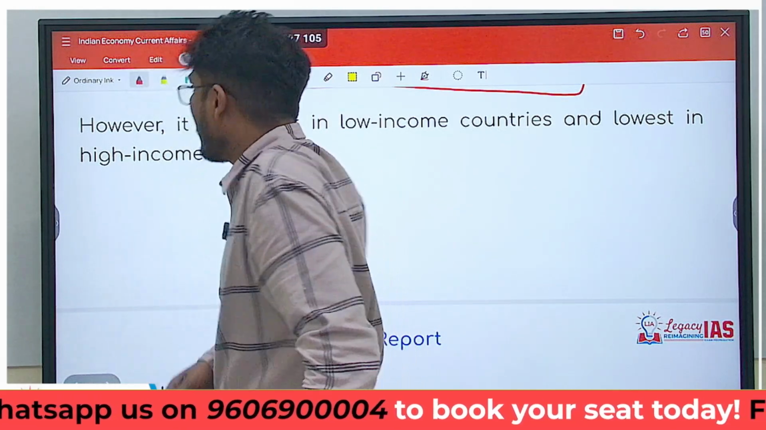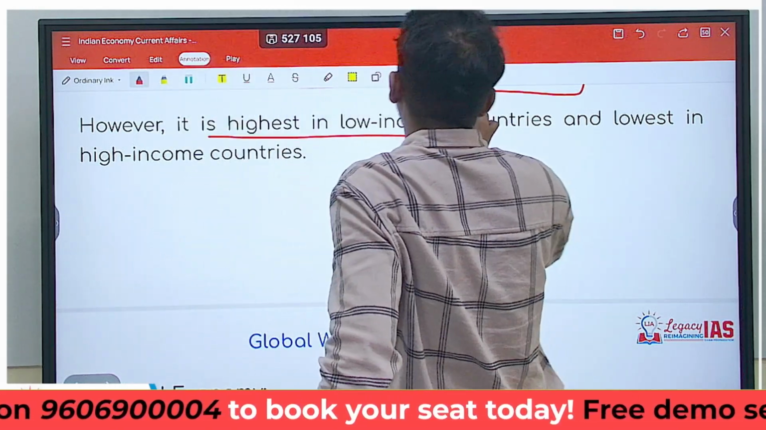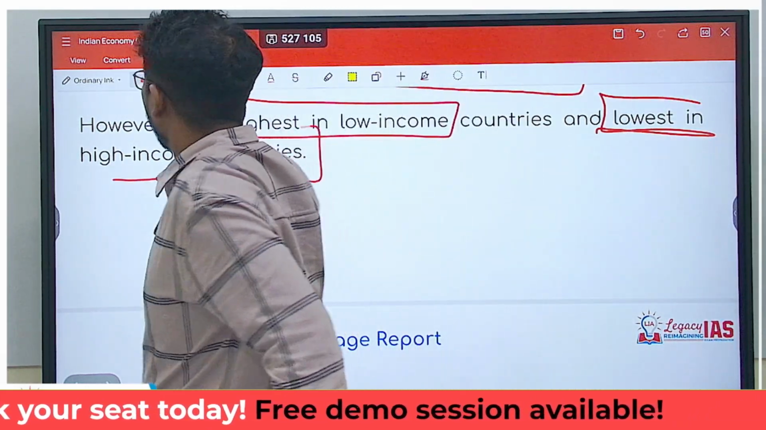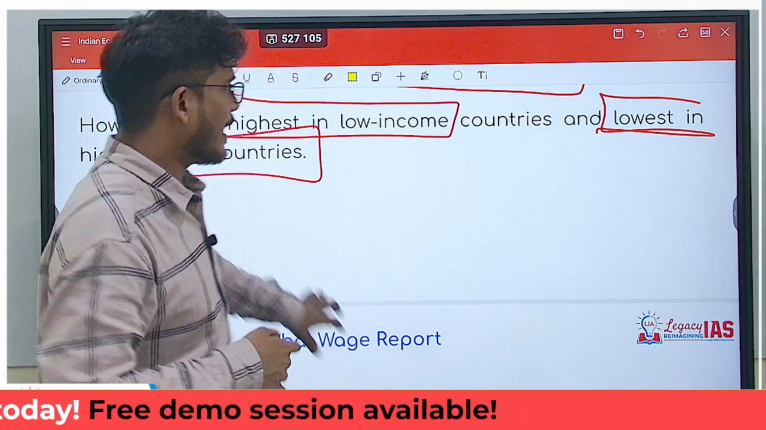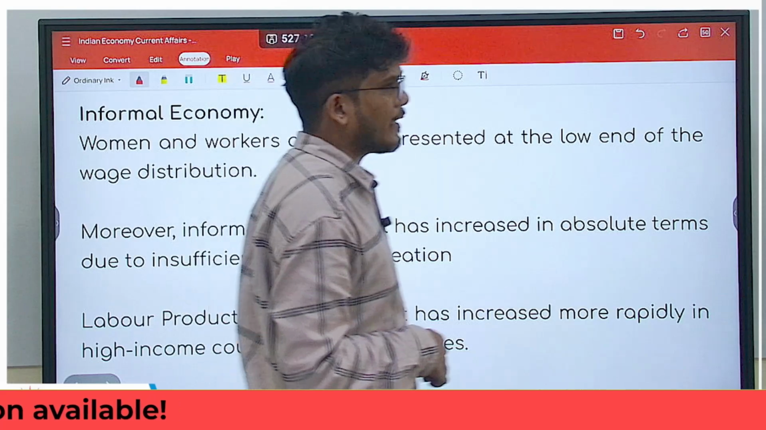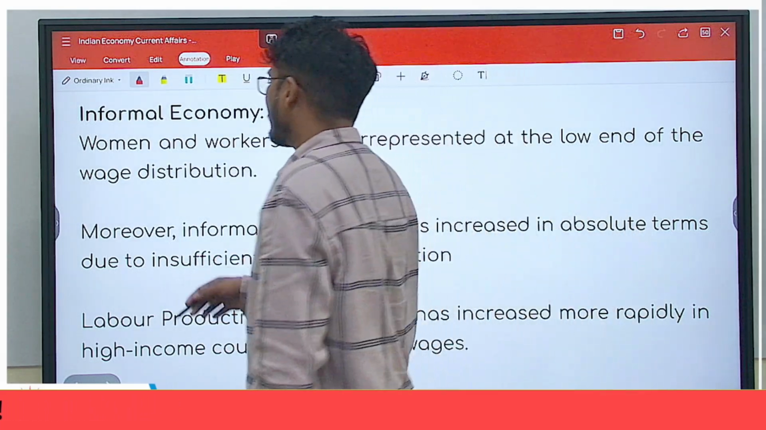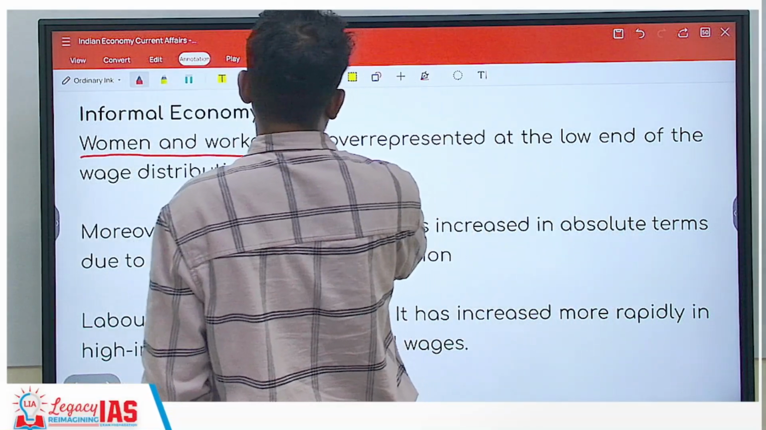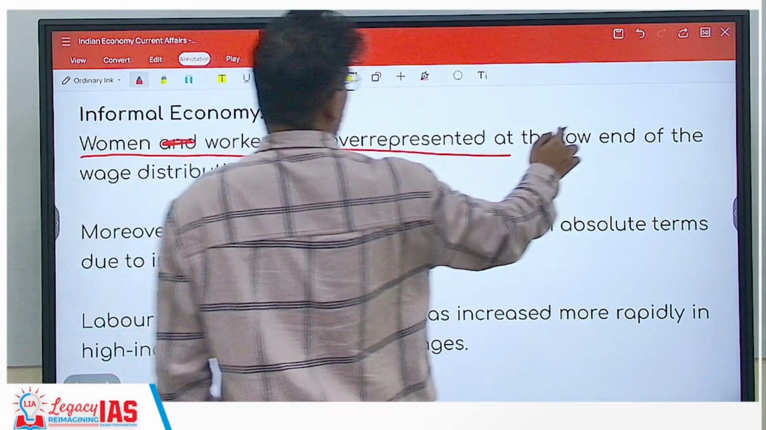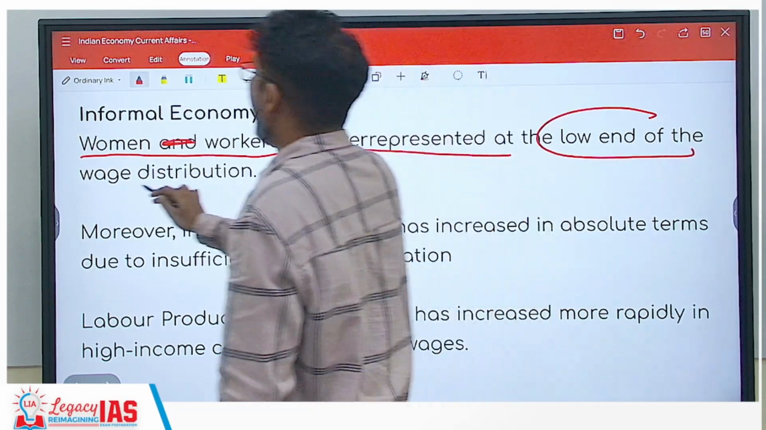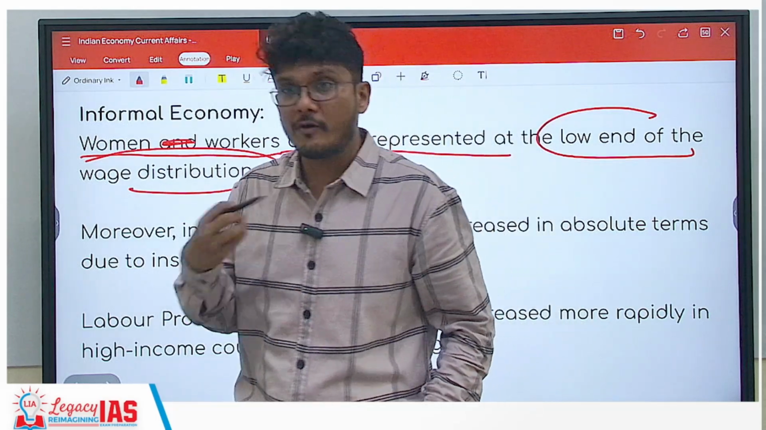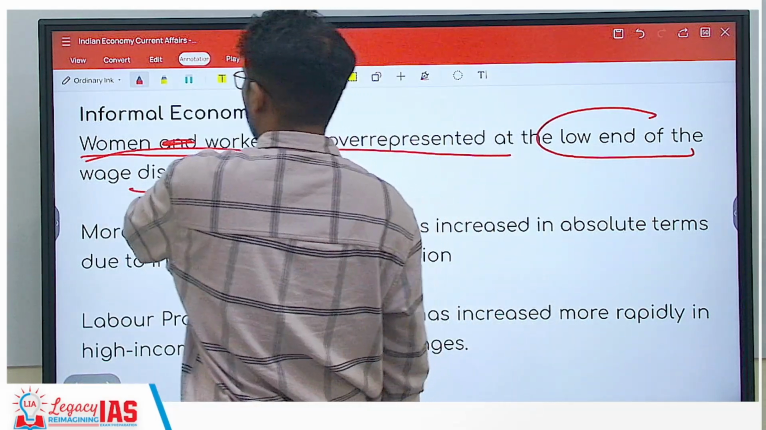However, having said that, wage inequality is highest in low income countries and lowest in high income countries. So that is one thing which needs to be addressed. Now, when you talk about the informal economy, another finding says that women as workers are overrepresented in the low end of the wage distribution. So the jobs which are low paying jobs, women are overrepresented in such jobs.